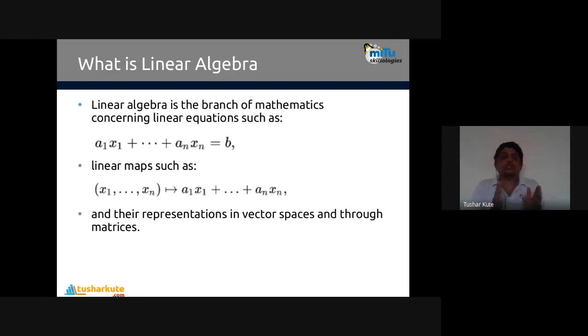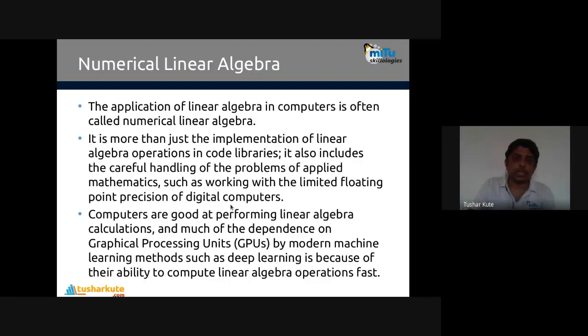So two different elements of linear algebra are present: the first element is the vector, the second element is the matrix. We'll be focusing on both of them: how vector arithmetic is done, how matrix arithmetic is done, and how they are linked together in the form of linear equations. Okay, that also we'll see. So let's continue.